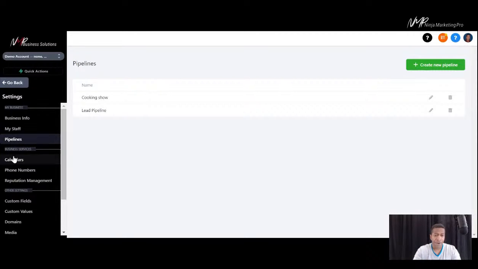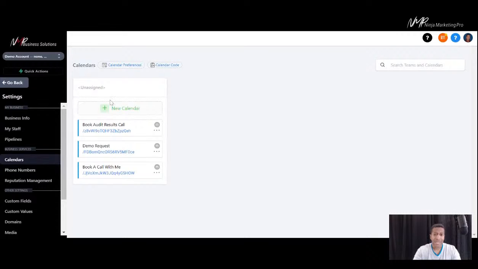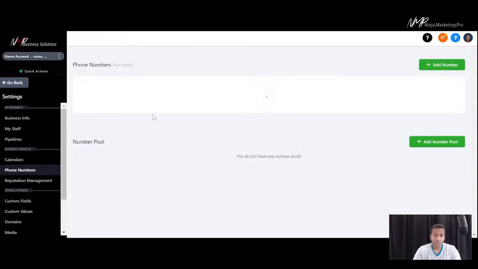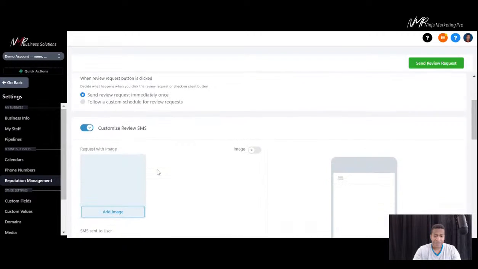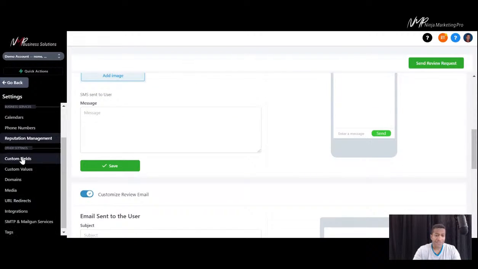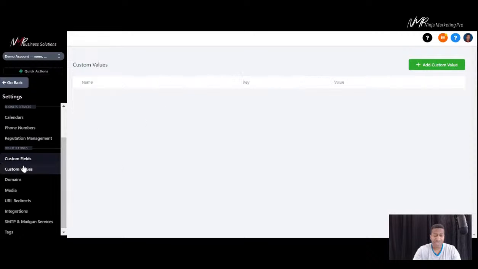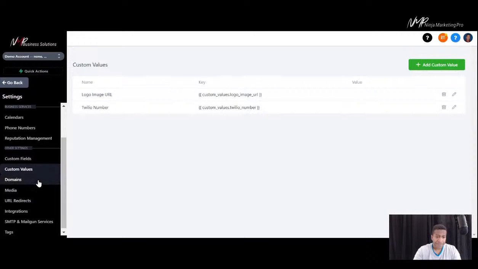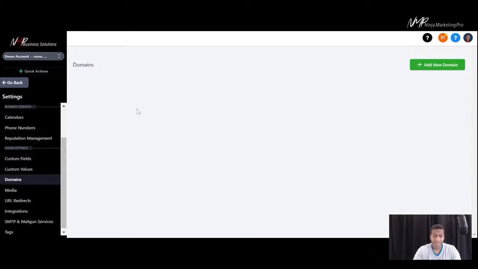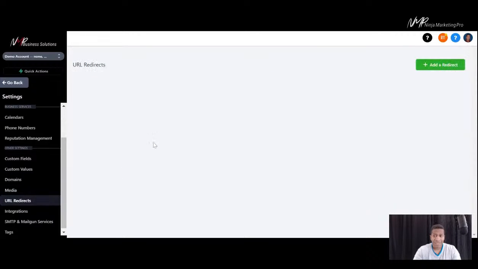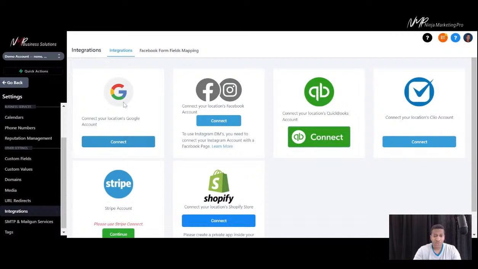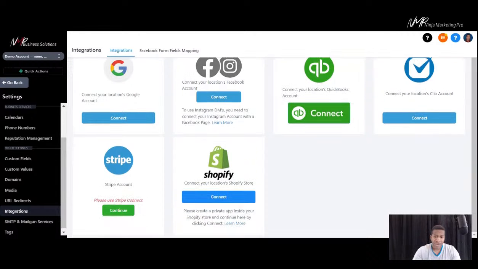You set up your pipelines in here, your calendars in here, again, unlimited calendars, your phone numbers that you would use for the system. Reputation management can be started and set up in here. And then all your custom fields and custom values you may want to use throughout the system will be done in here. Your domains are set up in here, very, very easily done. Again, your media library, your URL redirects can be done from the back end, and all of your integrations with Google, with Facebook, with Instagram, with QuickBooks, with Clio, Stripe, and Shopify.